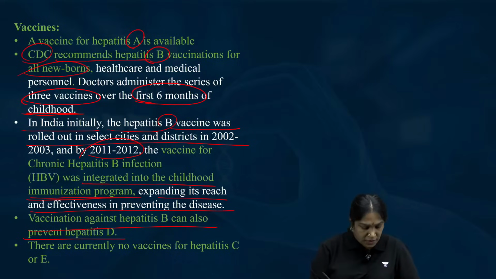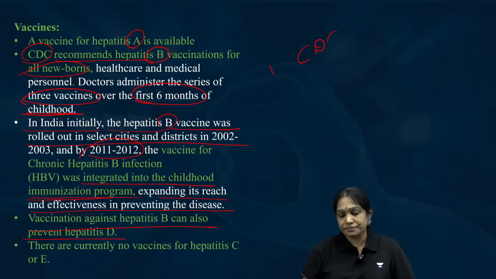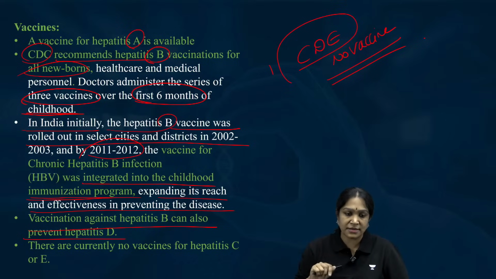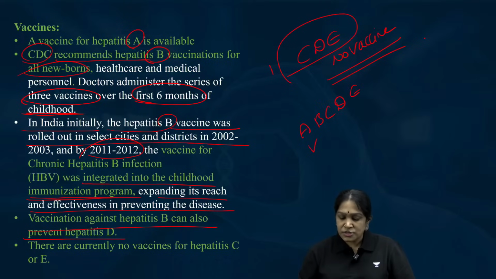On the whole, C, D, E, no vaccine. Is it clear? C, D, E, no vaccine. You can remember like this: last 3, no vaccine; first 2, there is vaccine. Same way in A, B, C, D, E, these 2 are water, these 3 are body fluids.